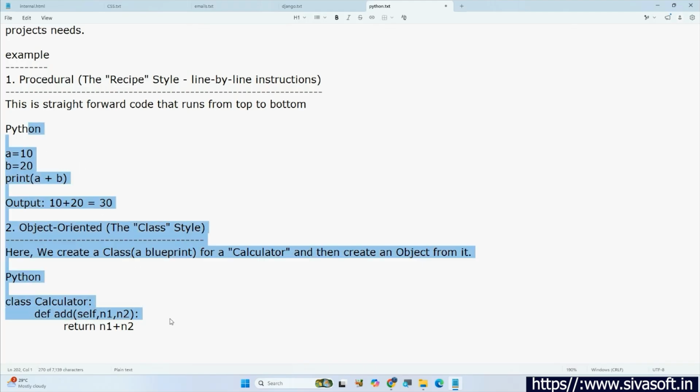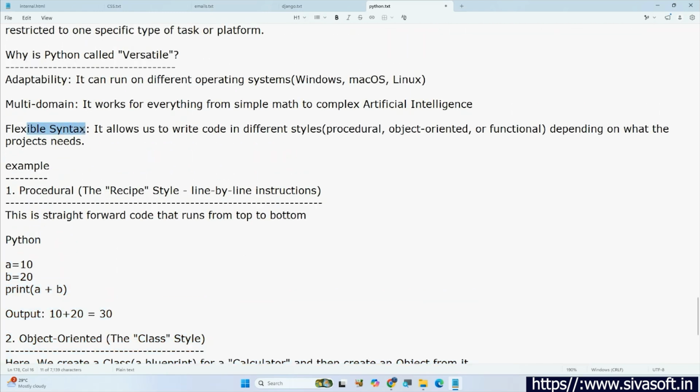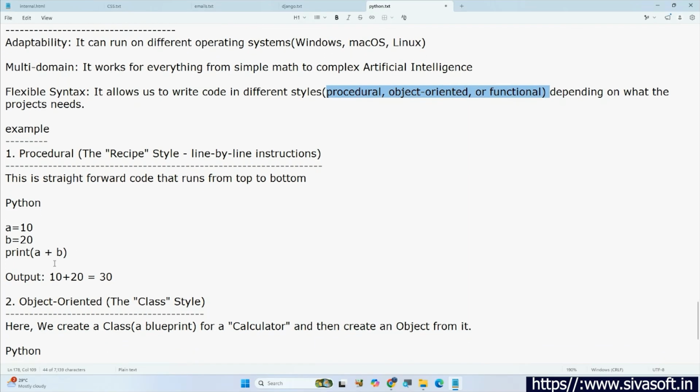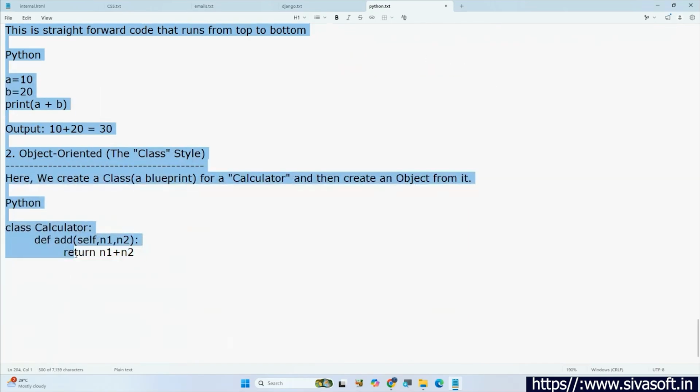Is it clear, right? But here, I added one point called flexible syntax. Flexible syntax means nothing but three different styles. I need to show how it looks like, that's the reason I'm writing. Let's say, for example, I did not discuss anything about this part. Just assume that I did not discuss anything about this. Just leave it. Don't worry.